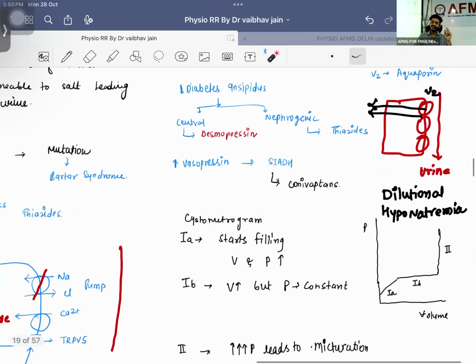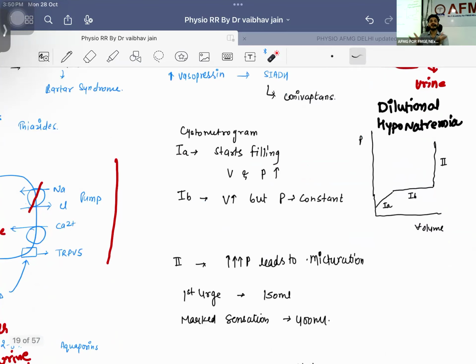Done. Next thing. After this, let's talk about the bladder. We are done with the PCT. We are done with the loop, only important things. DCT, collecting duct. Now we are discussing what? Cystometrogram. So this is the condition of your bladder, what is happening inside your bladder. This is a pressure and volume graph.